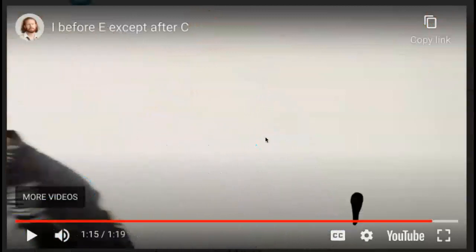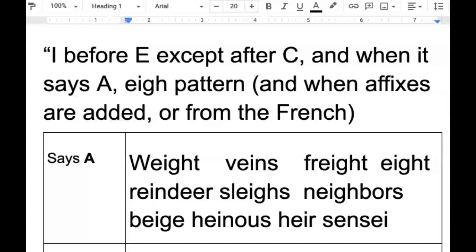Okay, so that's hilarious. Now let me show you how a lot of the words he just showed you make sense with the rule if you know just a little bit more. Okay, so I before E, except after C. And when it says A, like neighbor and way, which are both spelt with an E-I-G-H pattern. So let's just add that in. I before E, except after C. And when it says A, plus the A pattern, the E-I-G-H pattern. Now here are the words that were, just about all of these were the ones that they were listed.